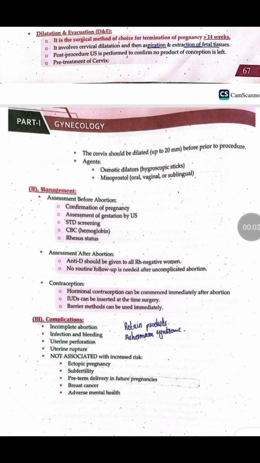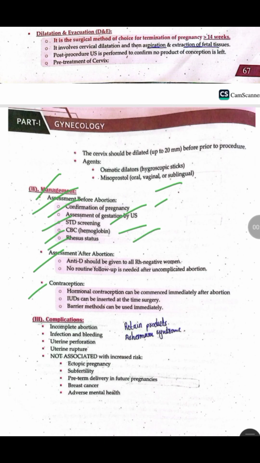Next is the management of abortion. In management, we do assessment before the abortion, assessment after the abortion, and discuss contraceptives with the patient. Before abortion, we take a detailed history, do an examination, and do certain investigations. Initially, we confirm the pregnancy, then assess the period of gestation by ultrasound. We do sexually transmitted disease screening. Similarly, we do a complete blood count to look for the hemoglobin. We also check the Rh status, and we do the coagulation profile. Then we do either a medical abortion or a surgical abortion.